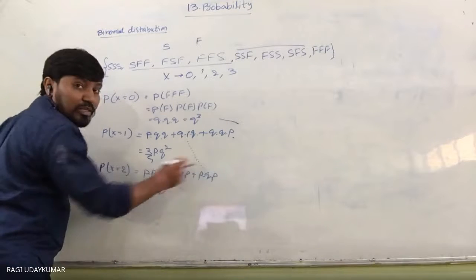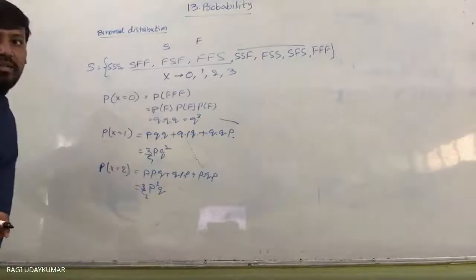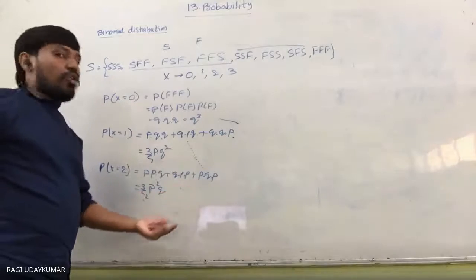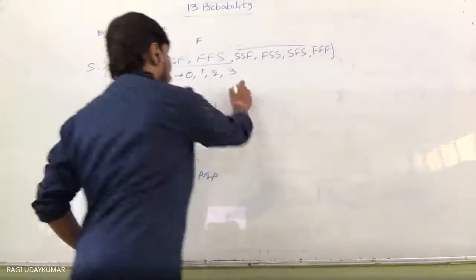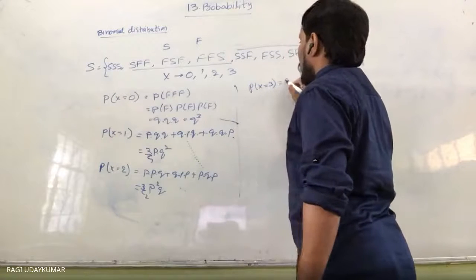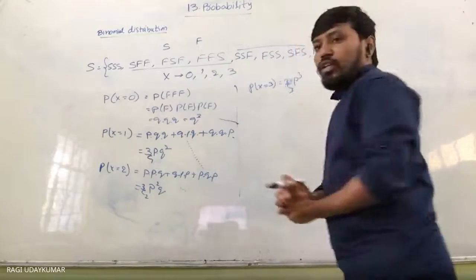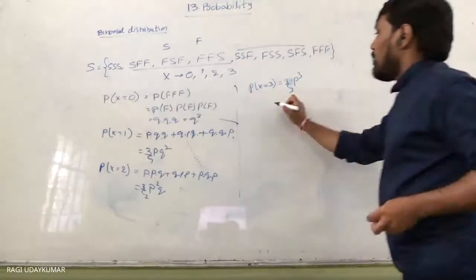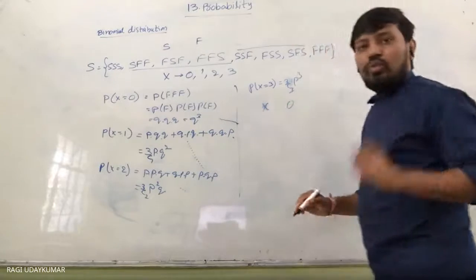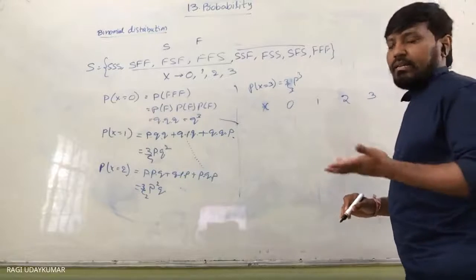So 3C2 P square Q, because we are taking combinations. In the same way, probability of x equal to 3 is P cubed with 3C3. So the random variable x will take zero successes, one success, two successes, or three successes in trials of three times.